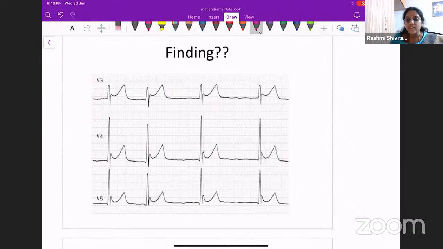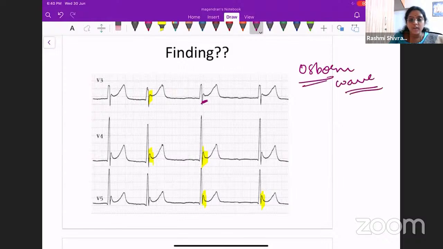So this ECG is showing an abnormality. I have highlighted it for you. What do we call it? It is called the Osborn wave. Once you think of Osborn wave, what immediately comes to your mind is hypothermia. There are a few other conditions in which Osborn waves occur, but the one which is very common and which will be asked in your exams is that Osborn wave is seen in hypothermia.